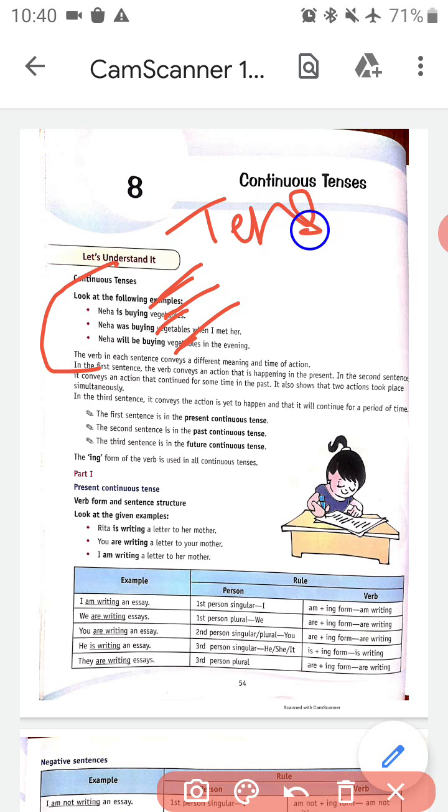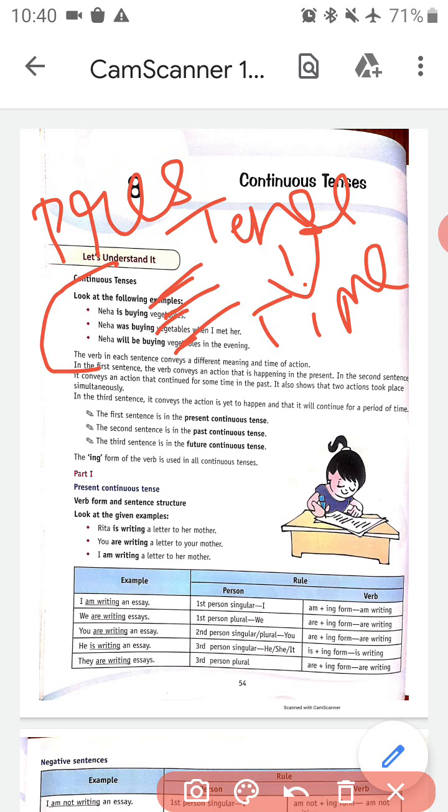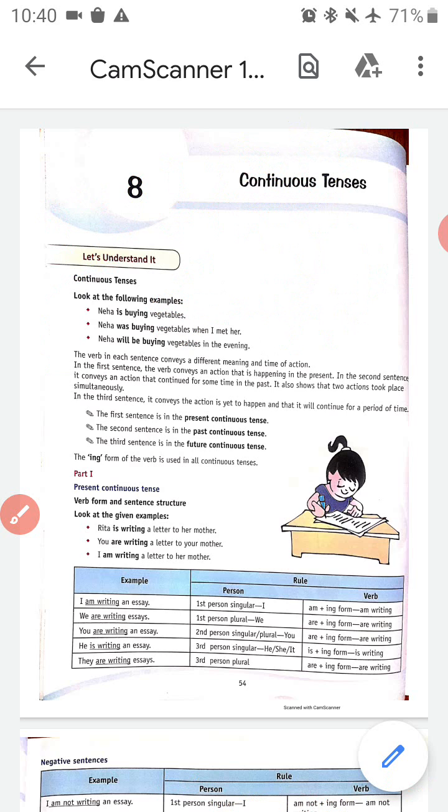Tense means time, everyone knows that. There are three types of tenses: present tense, past tense, future tense. So what is present tense? When we talk about the present, like today is which day? Suppose today is Thursday. So this is our present tense. Tomorrow will be Friday. So that is our future tense. Yesterday was Wednesday. So that is our past tense. So in all these three types of tenses, there are present continuous, past continuous, and future continuous.